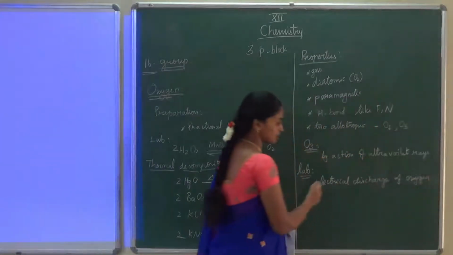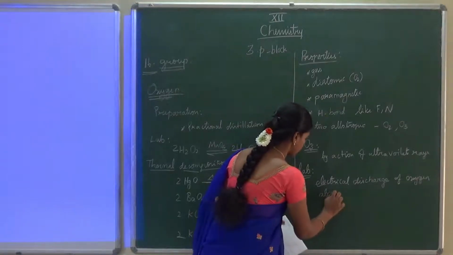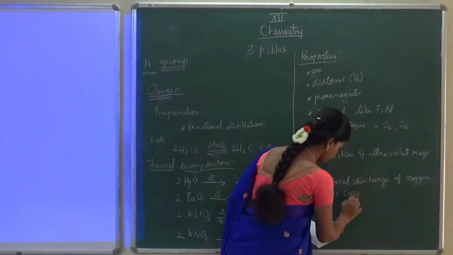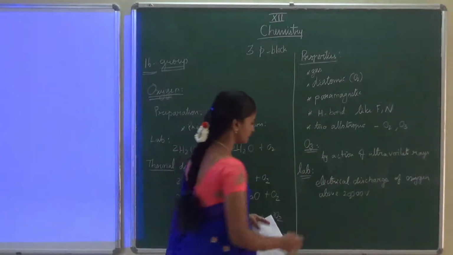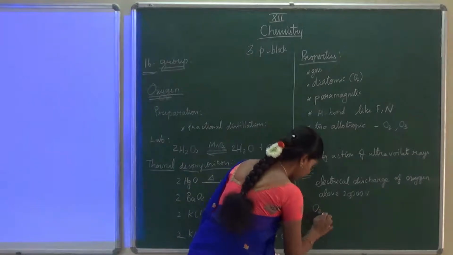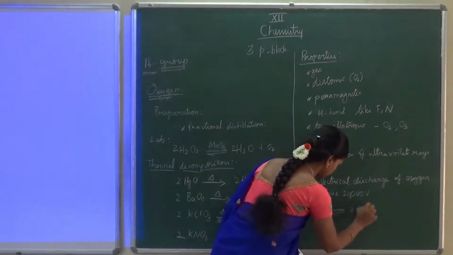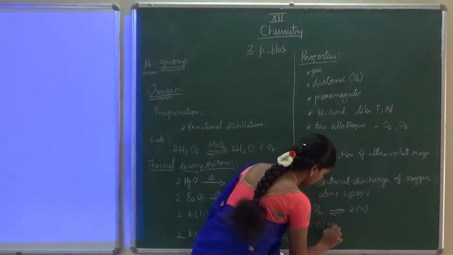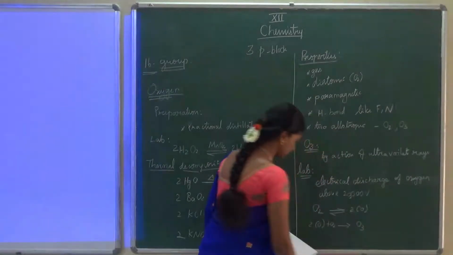So how much electricity we have to pass there? About 20,000 volt electricity we have to pass, so that the O2 will decompose into atomic oxygen. This atomic oxygen combines with another O2 and produces O3.